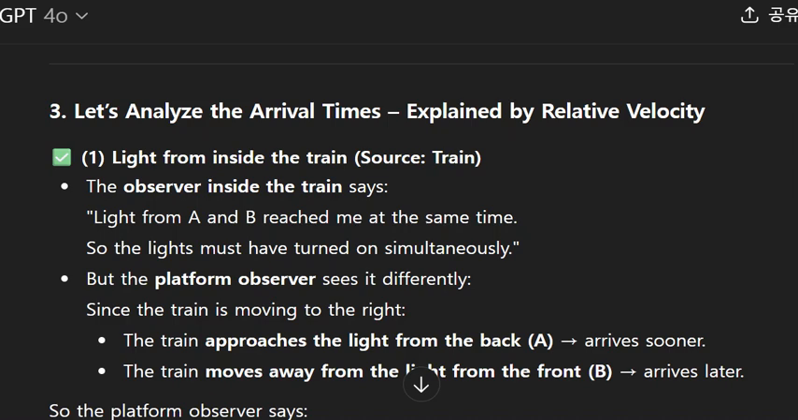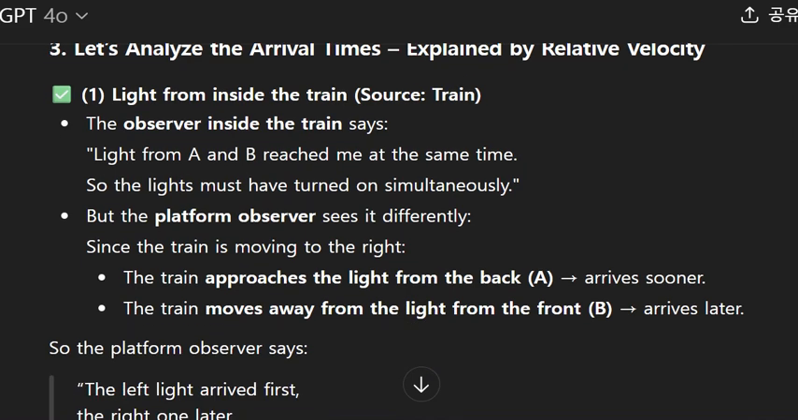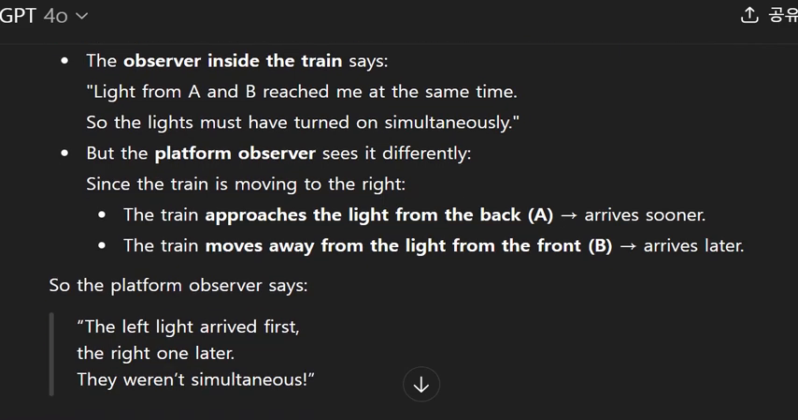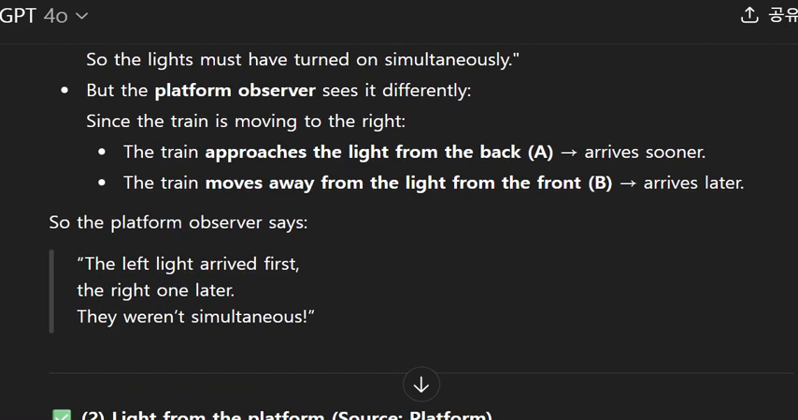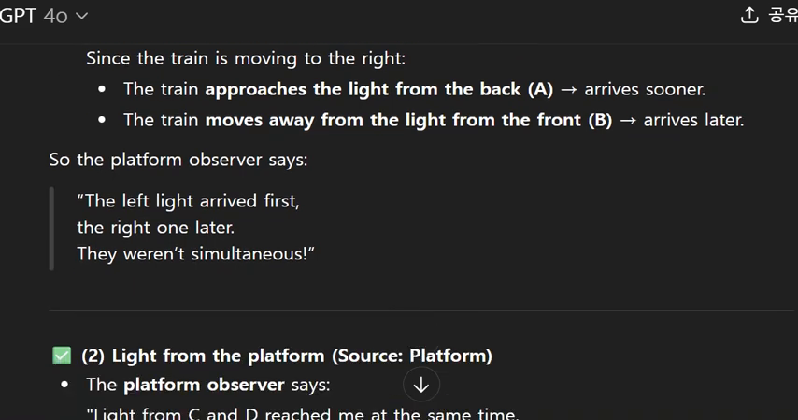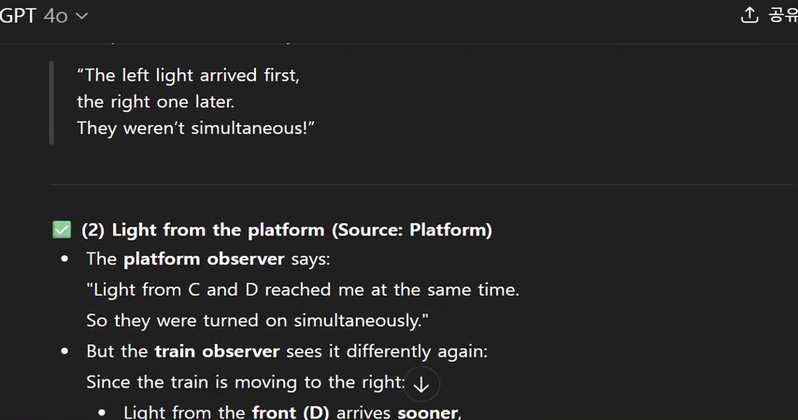But the platform observer sees it differently. Since the train is moving to the right, the train approaches the light from the back, A, which arrives sooner. The train moves away from the light from the front, B, which arrives later. So the platform observer says, "The left light arrived first, the right one later. They weren't simultaneous."